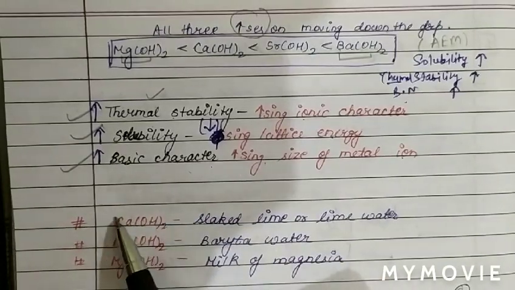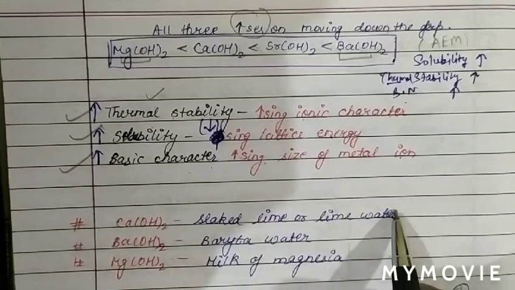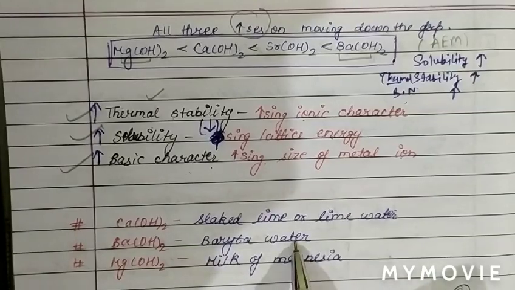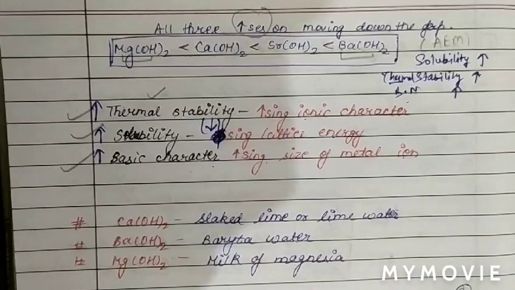Now see the name of calcium hydroxide. The name of calcium hydroxide is basically slaked lime or lime water, we can also say. And barium hydroxide is called baryta water. And magnesium hydroxide is called milk of magnesia.